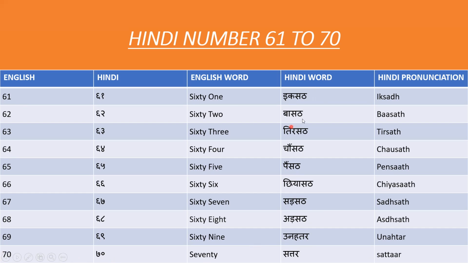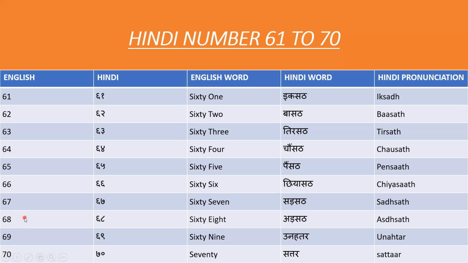And you will see from 61 to 68, the last part of these Hindi numbers, the third one, is repeating. It means these are all related from 61, 62, 63, 64, 65, 66, 67, 68.